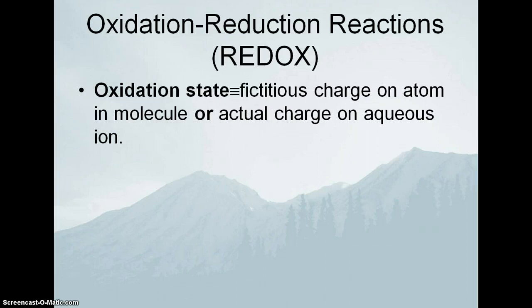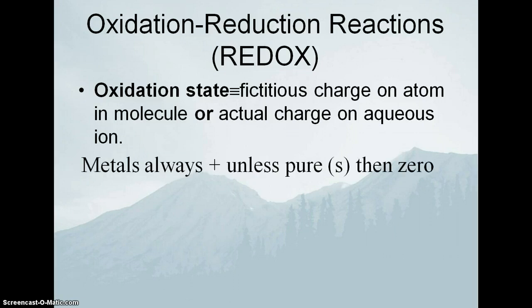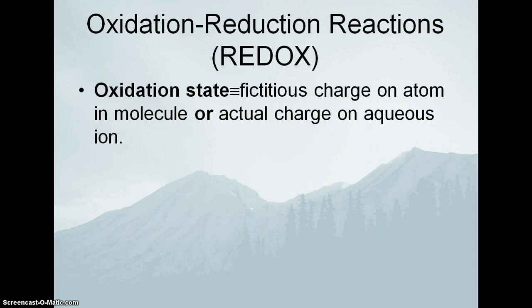Now, what the heck is an oxidation state? This is going to sound more confusing than it really is, but the textbook definition of oxidation state is the fictitious charge on an atom in a molecule, or the actual charge of an aqueous ion. So, for example, all of our aqueous ions that we've talked about so far in this section, like a sodium +1 ion. The charge of that sodium +1 ion is the actual oxidation state, the actual charge on the aqueous ion.